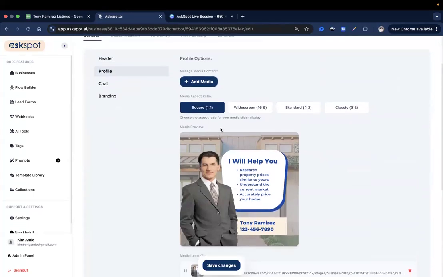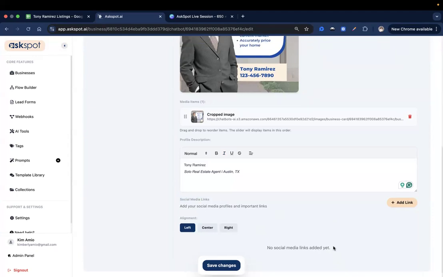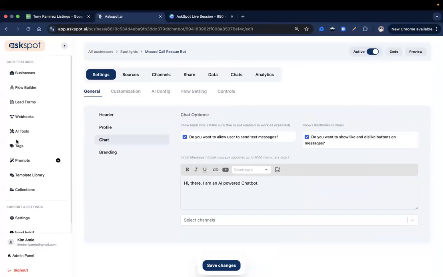Next, now that we have our profile, now let's add the description. So let's just provide the name of the real estate agent, save changes for that. And they have social media links. This is the area where you can also add that. So let me skip that for now and go ahead to our chat section.